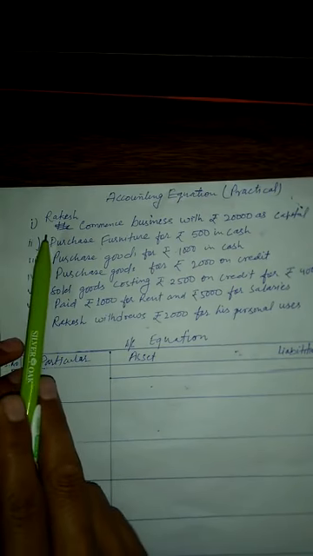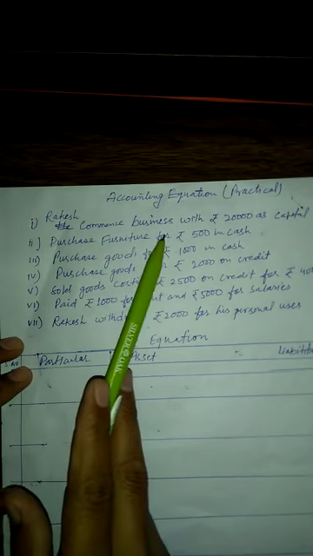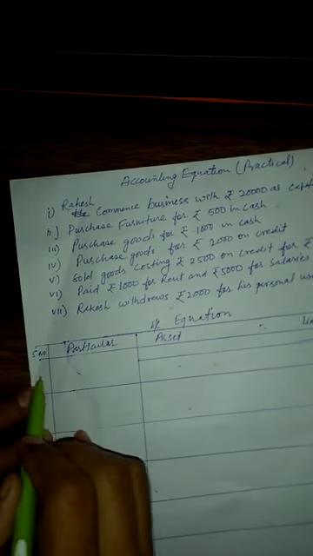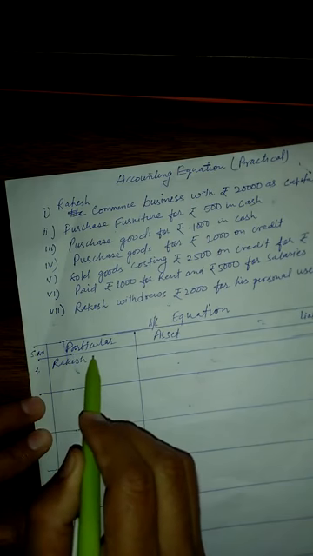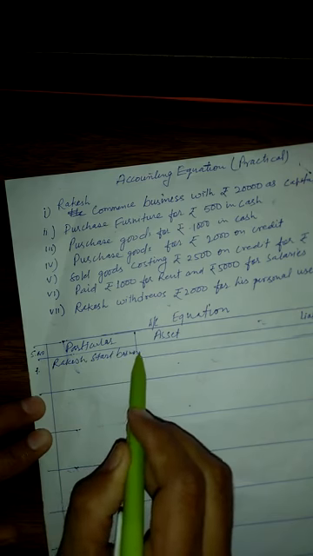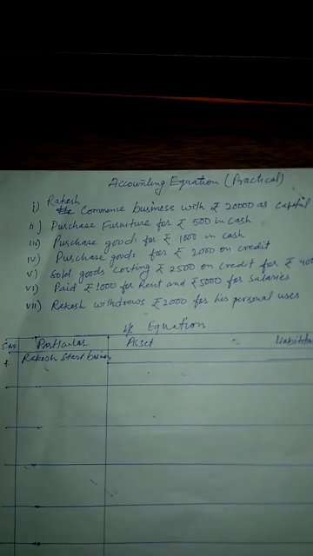So, in the first transaction, Rakesh commenced business with rupees 20,000. Serial number 1, Rakesh started business. It means that Rakesh brings cash in the form of capital.